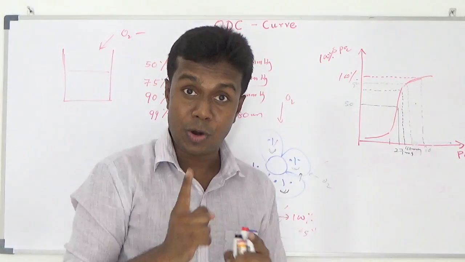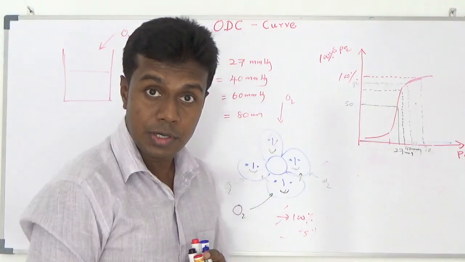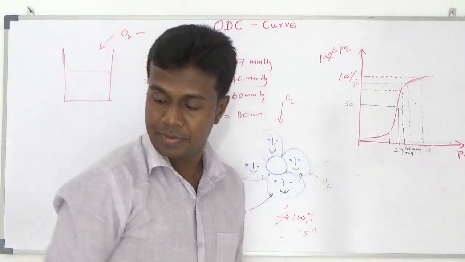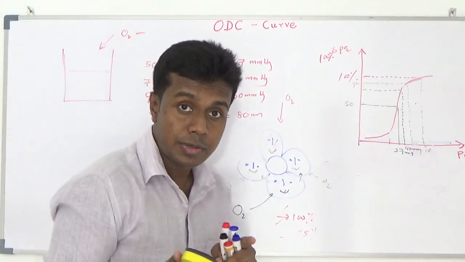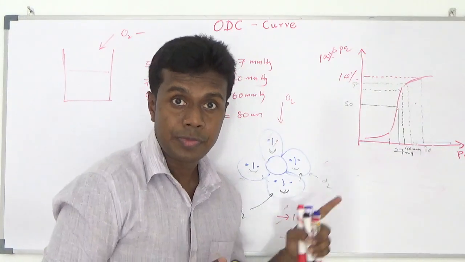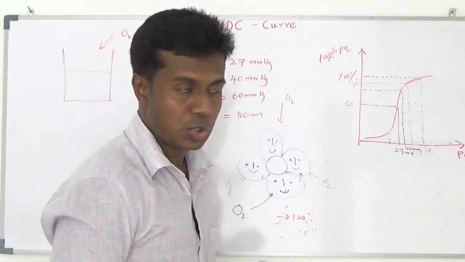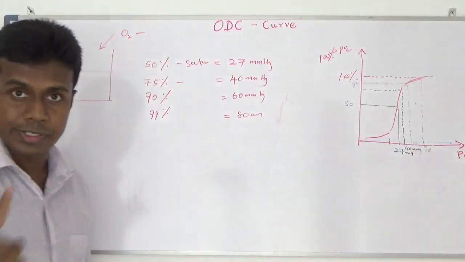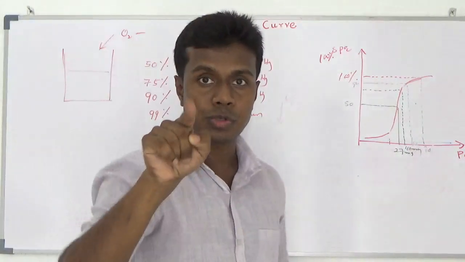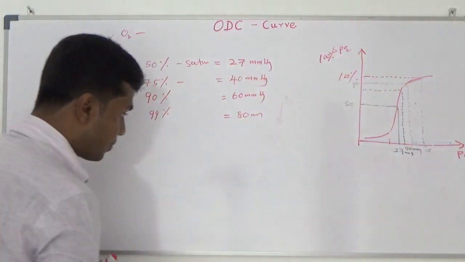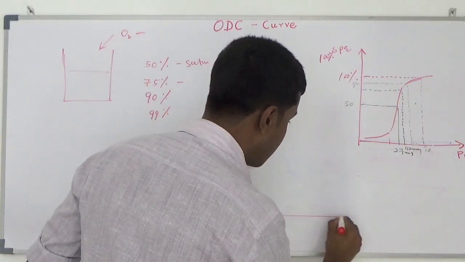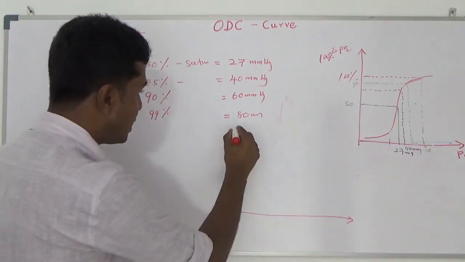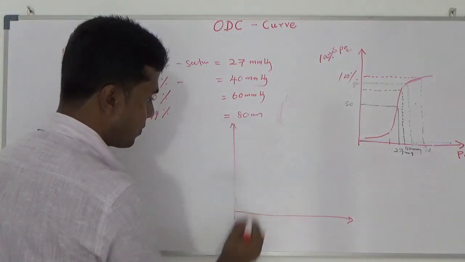Because of that, now I am going to draw a proportionate curve for oxygen association and dissociation. I am going to start with the values first, then connect those values. Here partial pressure, here the saturation.